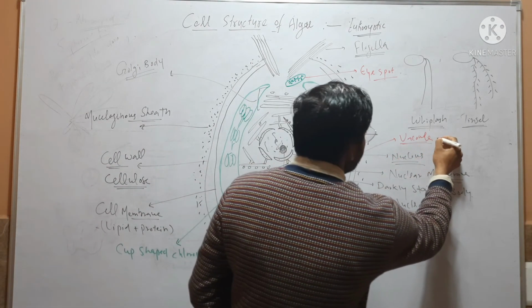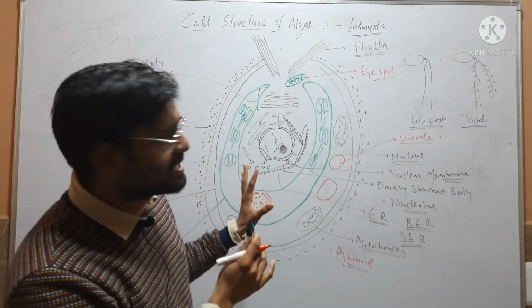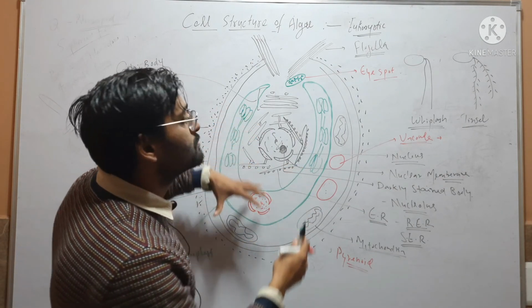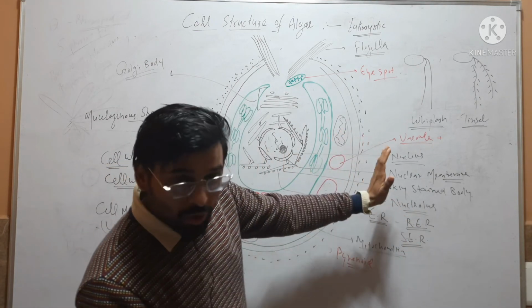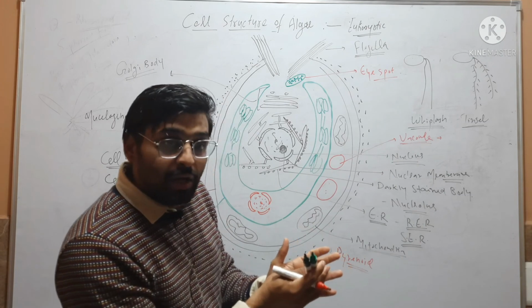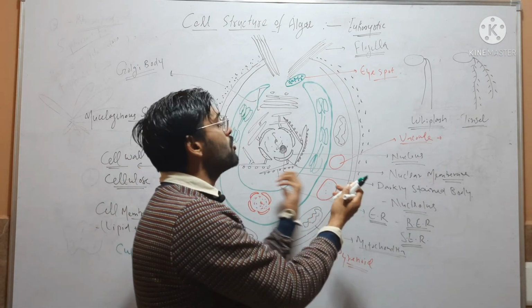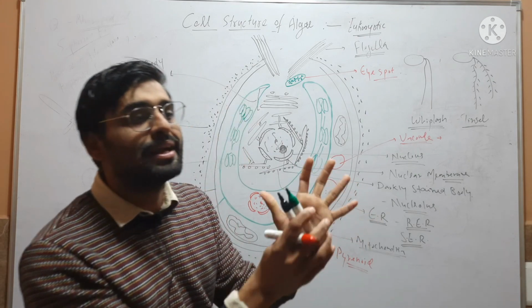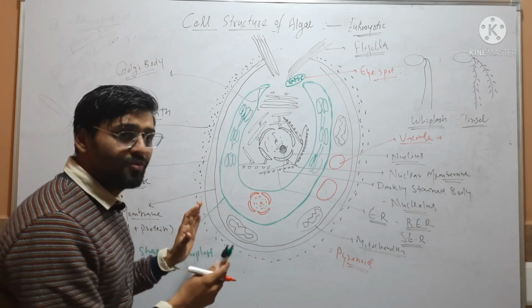These vacuoles maintain the turgor pressure or osmoregulation of this cell. If water is abundant in this cell, then water will move into this vacuole. If this cell becomes flaccid or water content decreases in this cell, then this water comes out from vacuole, and it maintains its osmoregulation. So this is the cell structure of algae.